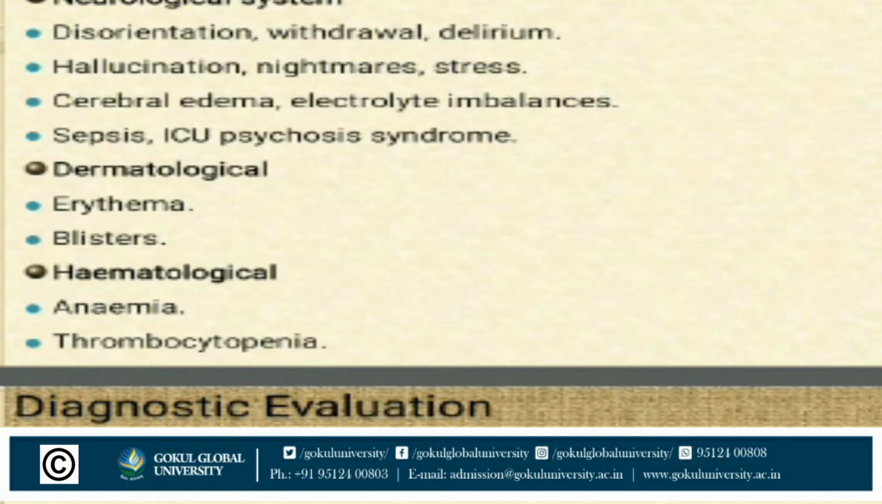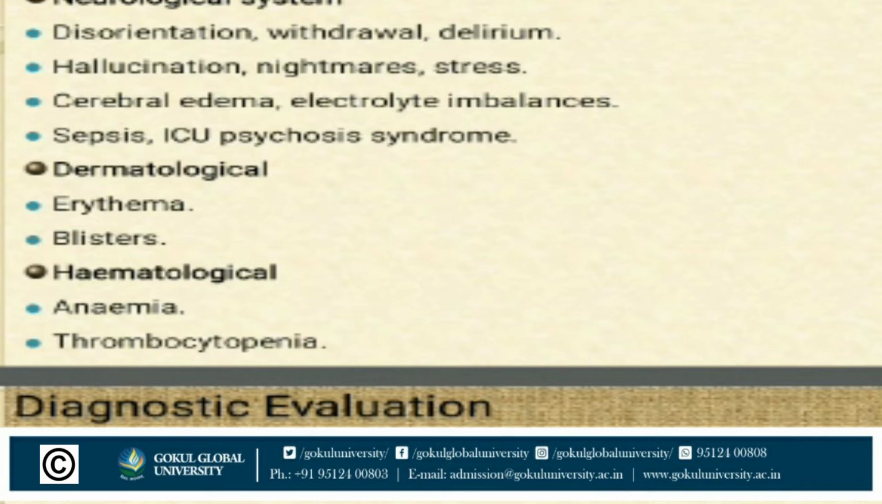The neurological system: in that, disorientation, withdrawal, delirium, hallucination, nightmares, stress, cerebral edema, electrolyte imbalances, sepsis, ICU psychosis syndrome. So under burns, the neurological system is affected. There are so many signs and symptoms we can see, like disorientation, withdrawal, delirium, hallucination is the most important, and ICU psychosis syndrome. So these are all the main things we can see in a patient under burns.